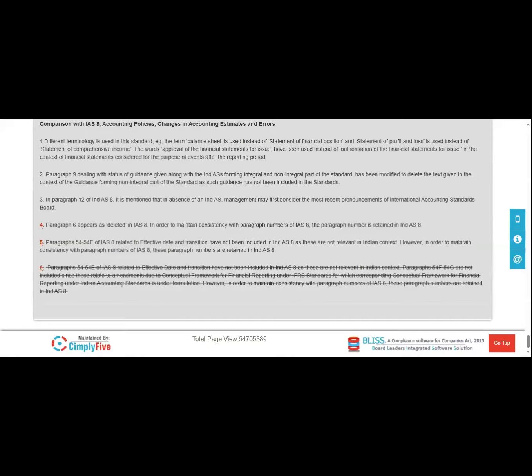But if the company prepares the interim financial reporting for the four quarters, then the investors get the financial information four times, so they can take good decisions.